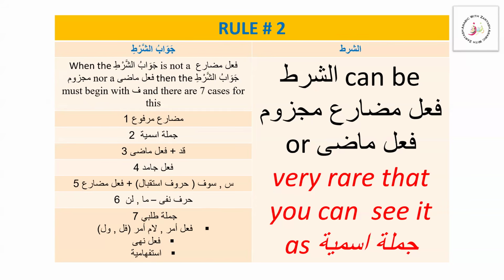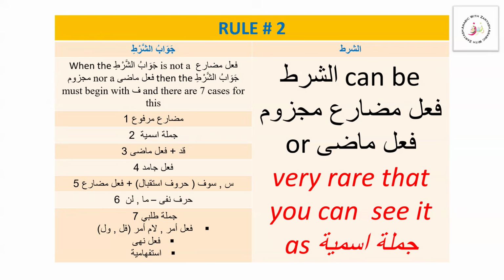Also, it can start with harf nahi, ma and lan. Also, as we have seen in the example from Surah Baqarah, it can be fi'l amr, lam al-amr, fal and wal. This is lam al-amr with fa and waw. Also, fi'l nahi and istifhamiyah.